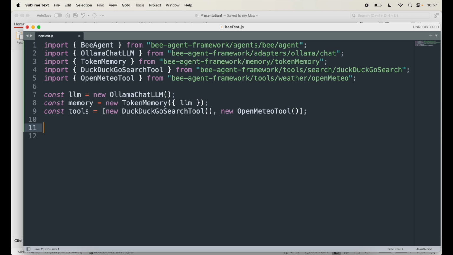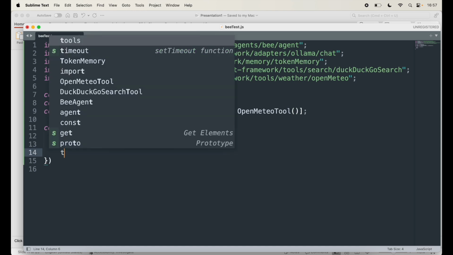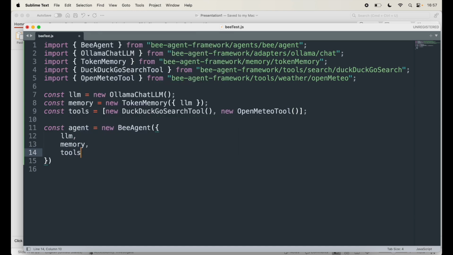And finally, let's set up the Bee agent. To set up the Bee agent, I'm going to say const agent equal to new BeeAgent, and this BeeAgent needs parameters, which are the LLM, the memory, and the tools. So I'll provide those. That's good. So this is how you can import and set up the agent.